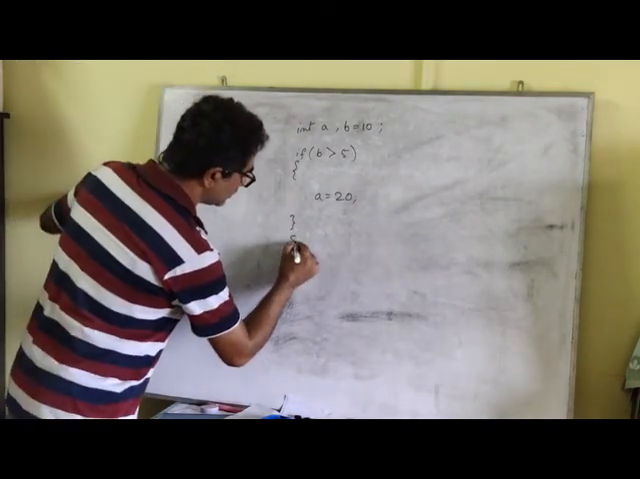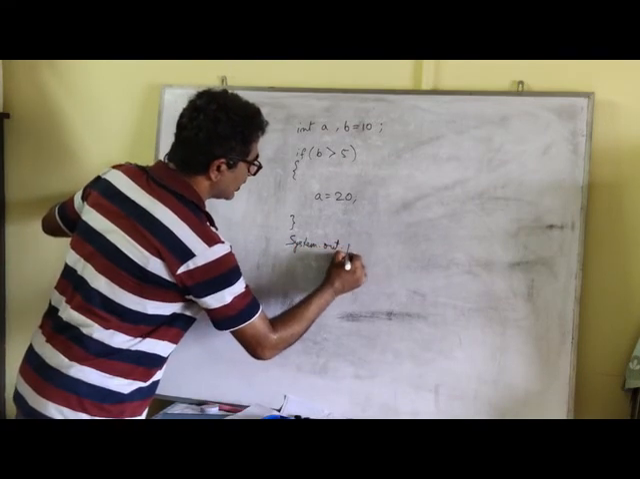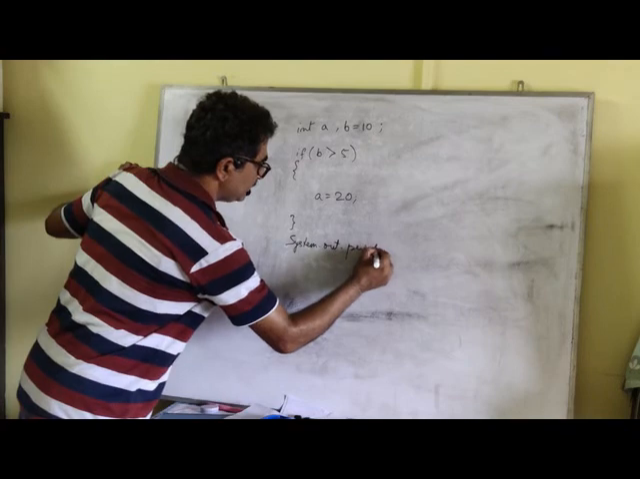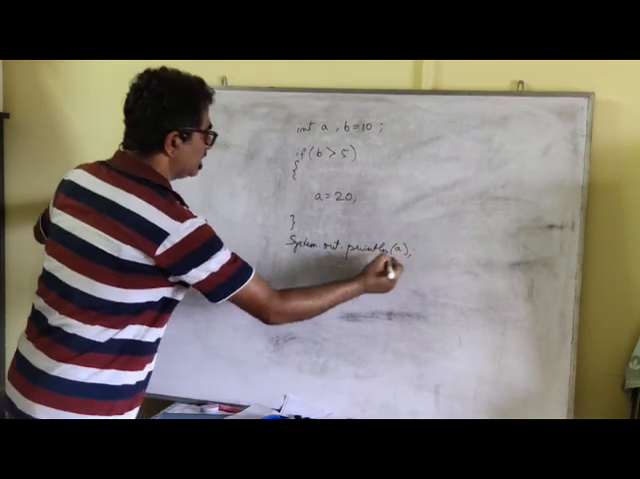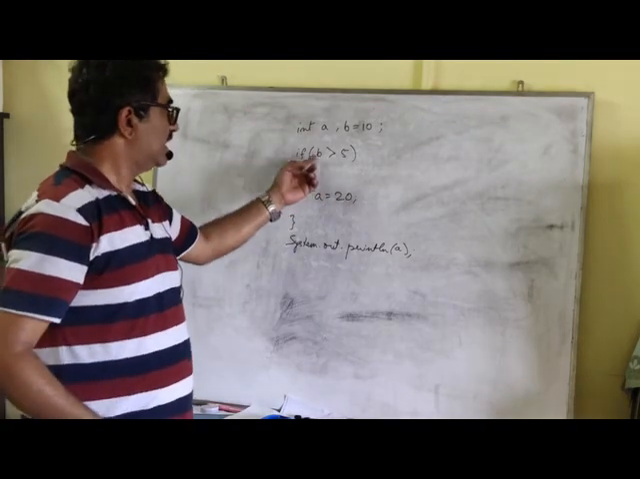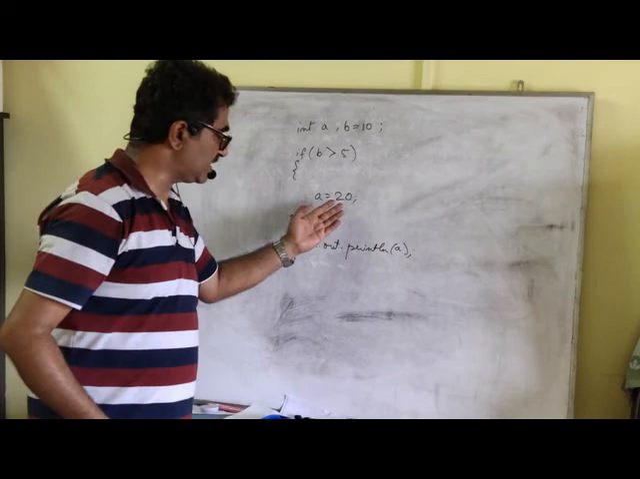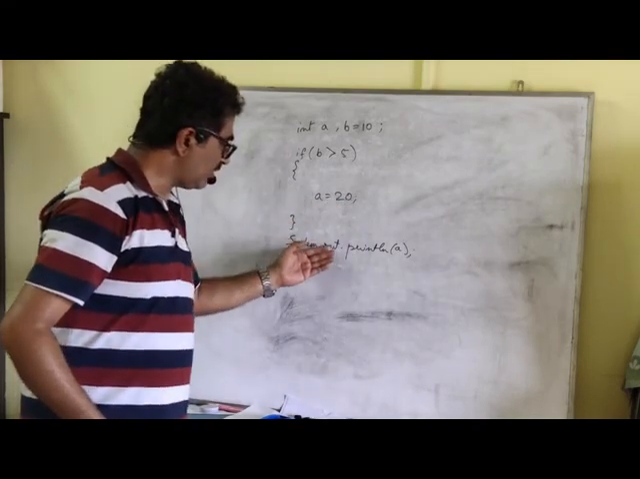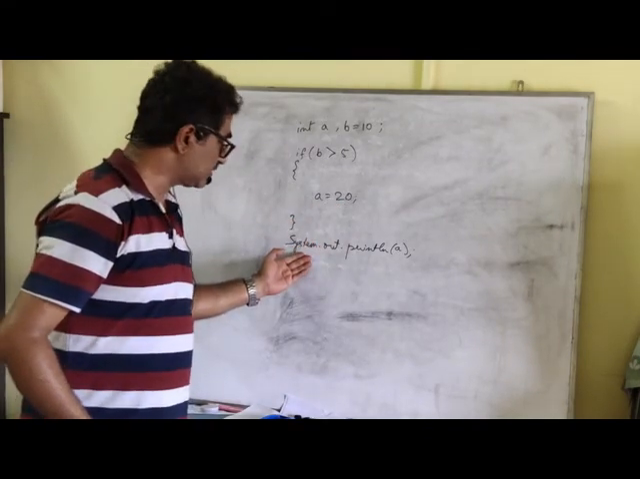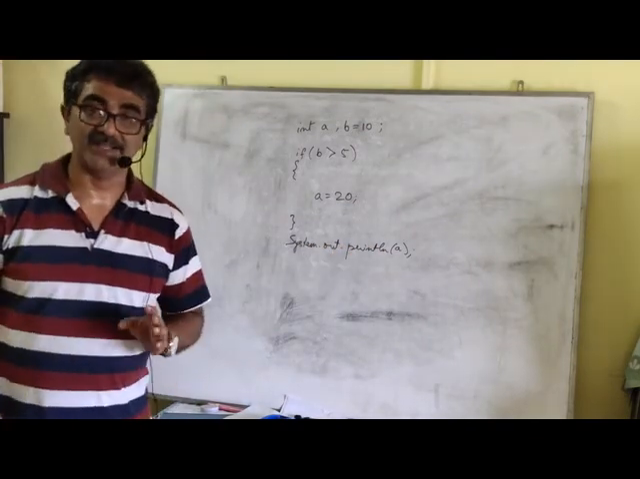And here, outside the if block, I'm going to display the value of a. Now what do you think is the output? Here B is 10, and obviously 10 is greater than 5, so A will be initialized with 20. When you come out of this if block, the first statement it comes across is System.out.println(a). So definitely it's going to print 20.